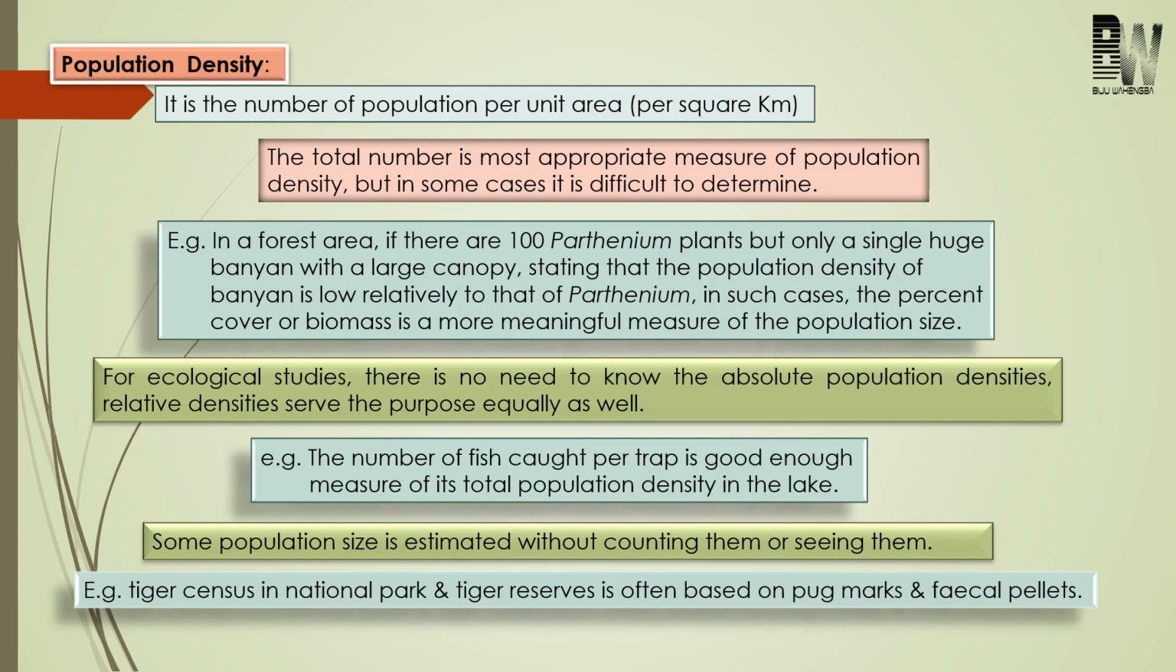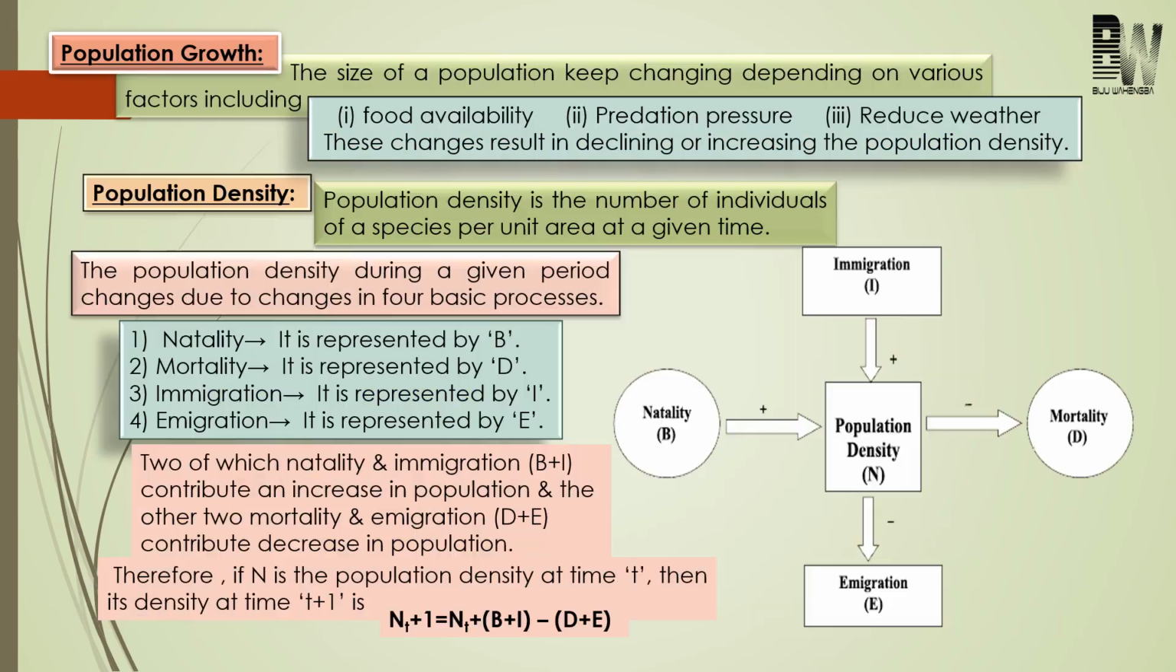So these are the different ways by which we can count the relative population density for ecological studies. Next, come to population growth. So the population of a certain organism may increase or it may decrease. And the population may increase over time or decrease over time, and it depends on three main factors. First one is food availability, second one is predator pressure, and third one is adverse weather.